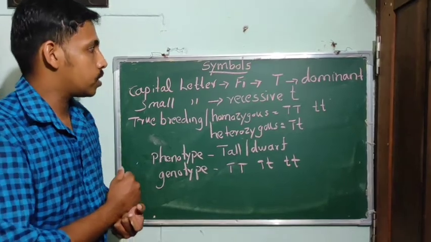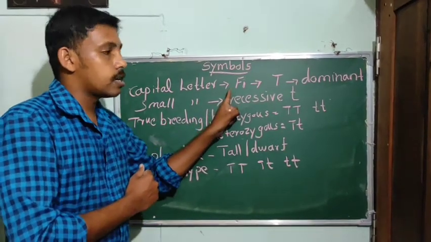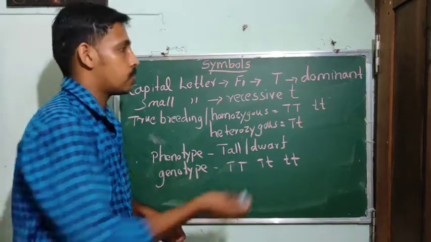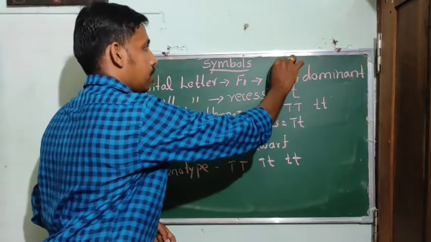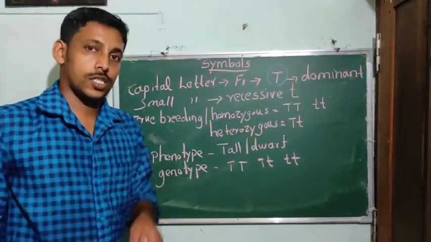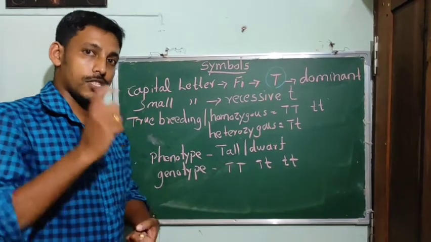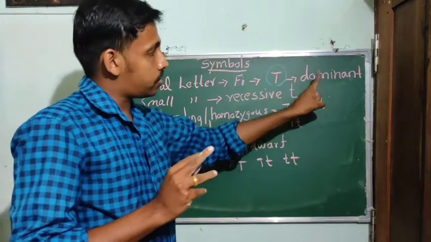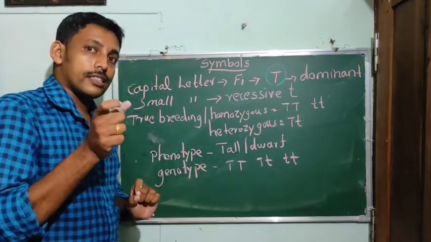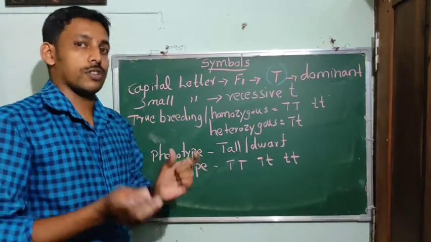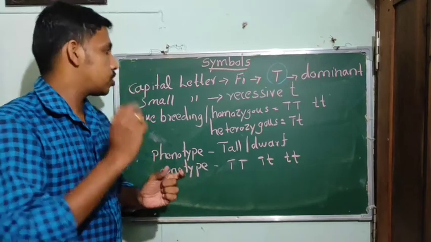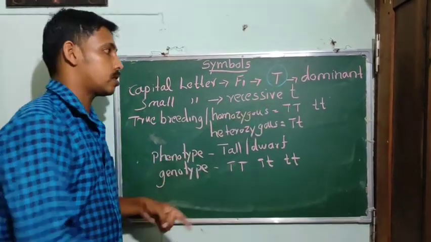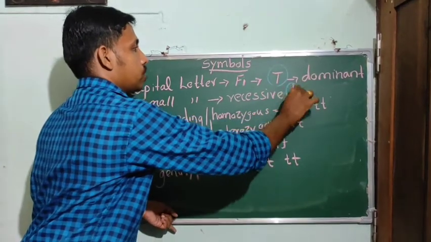Here the trait expressed in F1 was tall, for which we use a capital letter T. Such a trait expressed in the F1 stage is known as the dominant trait. The trait which was not expressed is known as the recessive trait, and it is represented by the small letter.